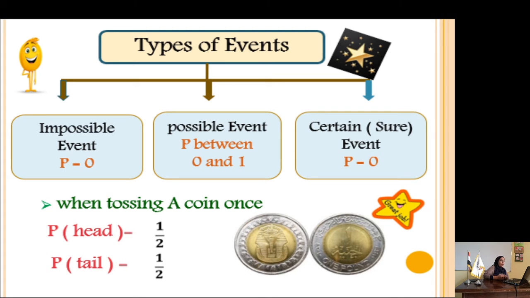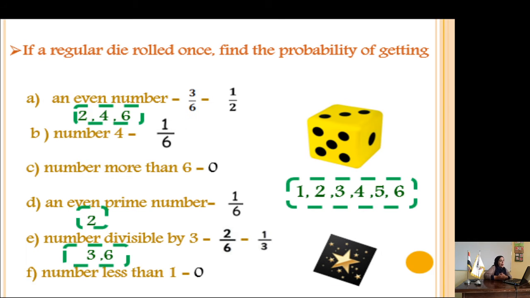When you are tossing a coin, what is the probability of getting head? It's 1 over 2, or half. You have two outcomes, head or tail, so the probability of head is 1 over 2. It's half. And the probability of tail is also 1 over 2, or half. Also remember that you put the probability in its simplest form.